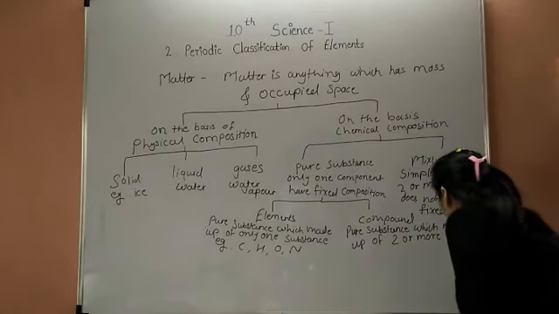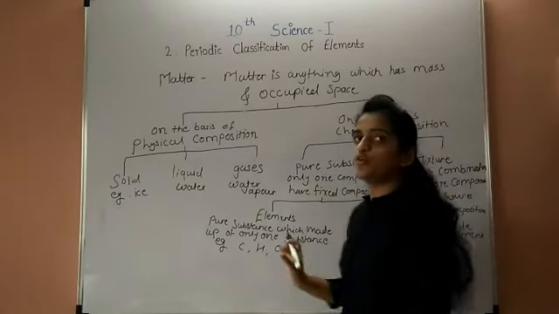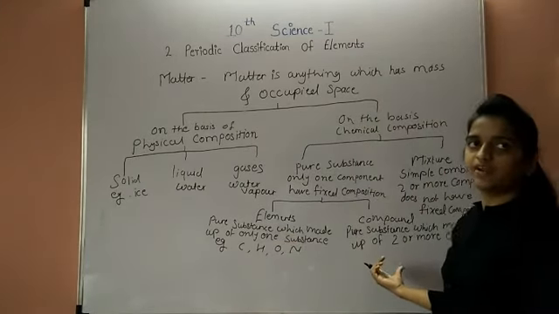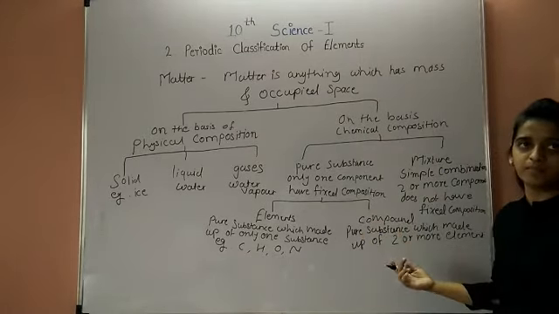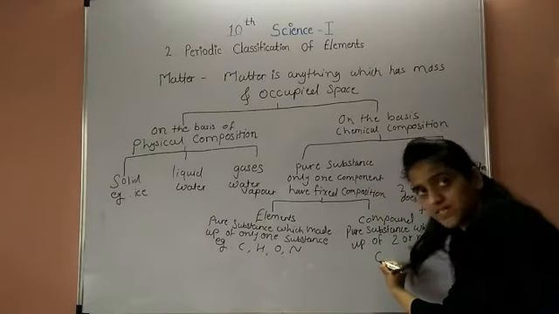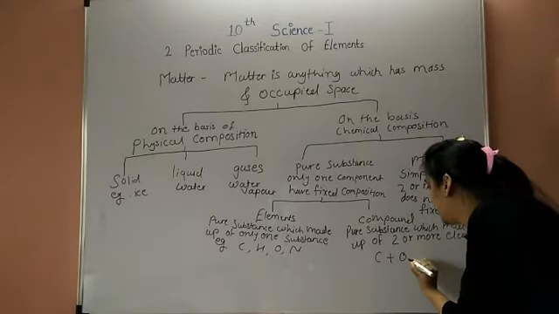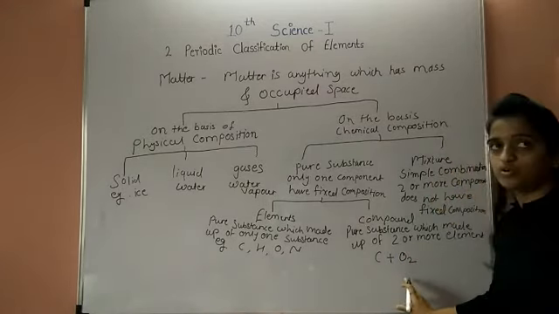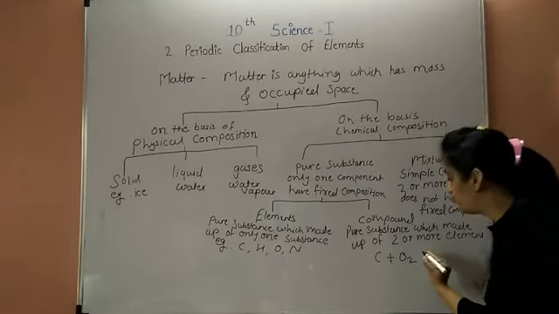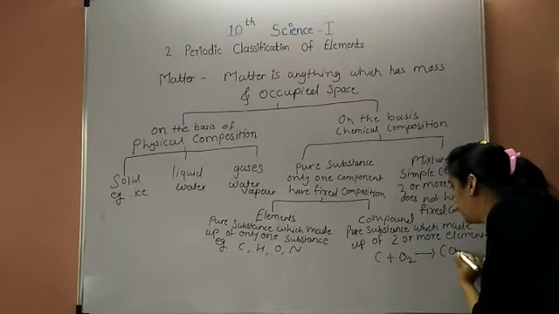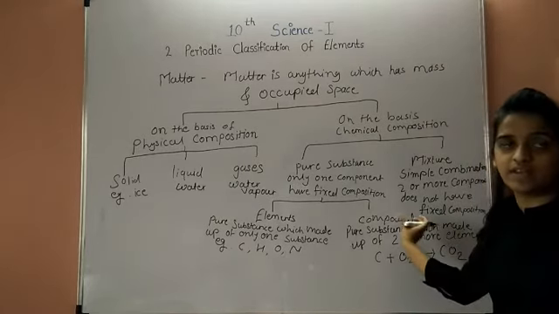It means two or more elements react with each other to form a compound. For example, carbon is the first element and the second element is oxygen. Oxygen is a gas, a diatomic molecule, represented as O2. Carbon reacts with oxygen to form carbon dioxide. So carbon dioxide is called a compound.